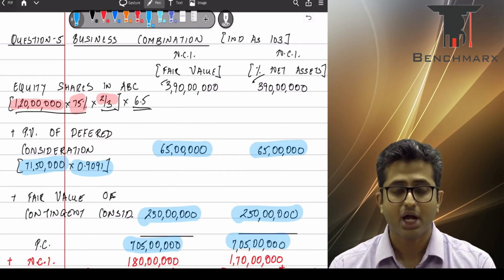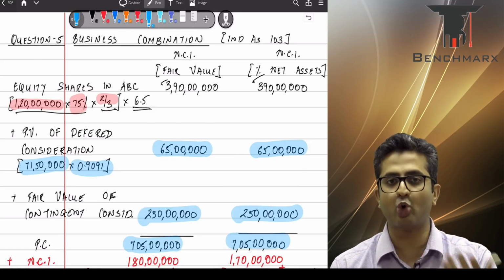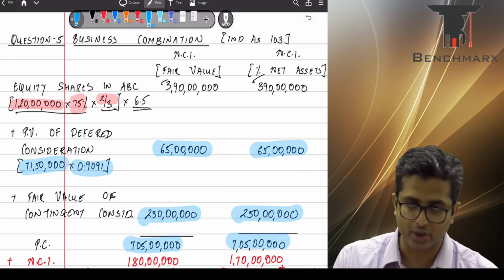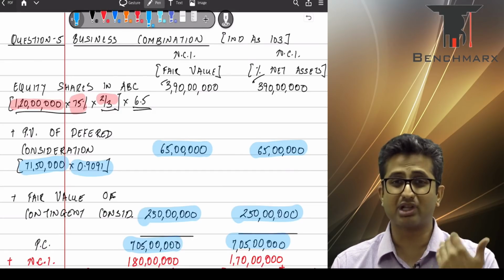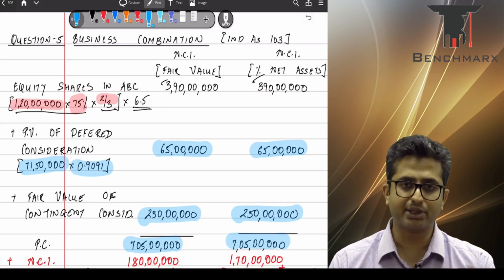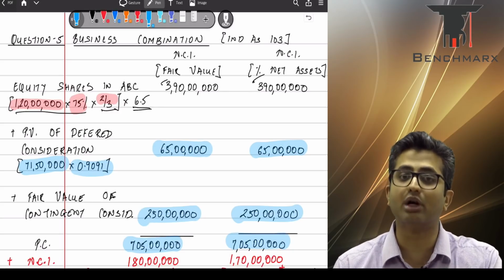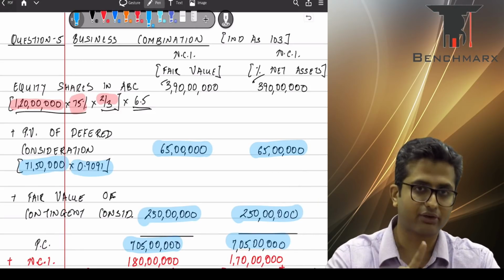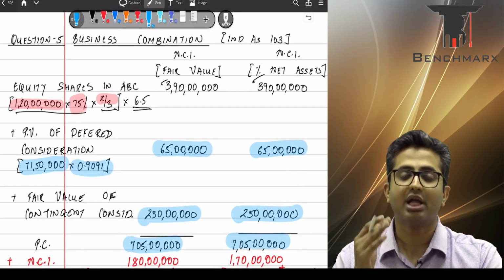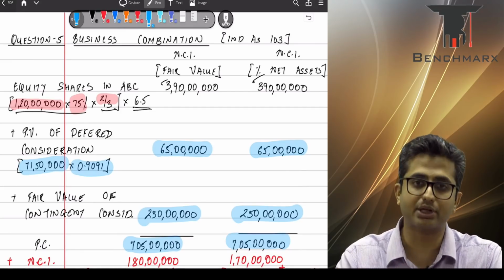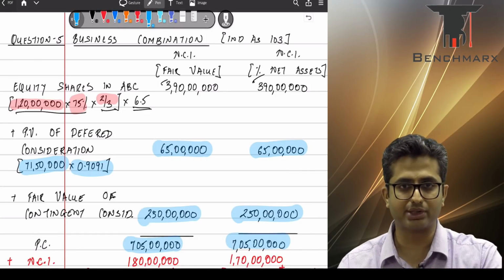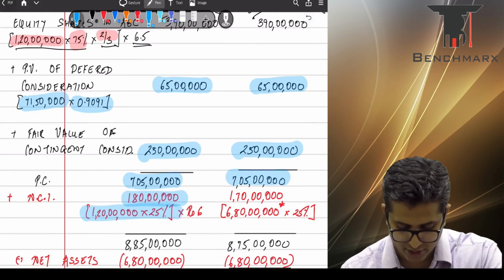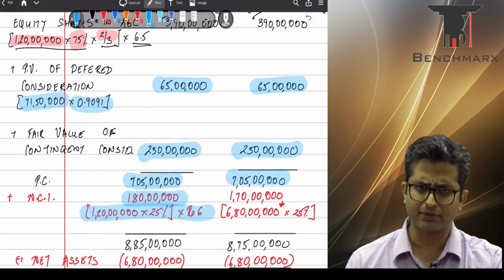Under the fair value method, we will try to find the number of shares which are not owned by ABC Limited in JKL Limited. Well, JKL Limited has a total of 1 crore 20 lakh shares, out of which 25%, that is 30 lakh shares, are not owned by us, by ABC Limited, and hence 30 lakh shares represent the non-controlling interest. Now, these are 30 lakh shares of JKL Limited. The value per share of JKL Limited is rupees 6. Therefore, 30 lakhs into rupees 6 will give you 1 crore 80 lakhs. This will be your non-controlling interest. Are we clear with this?